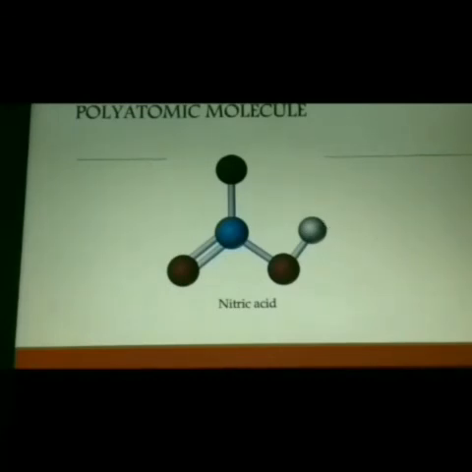So this molecule is made up of 5 atoms. So it is an example for polyatomic molecule. A molecule containing more than 3 atoms is known as a polyatomic molecule.